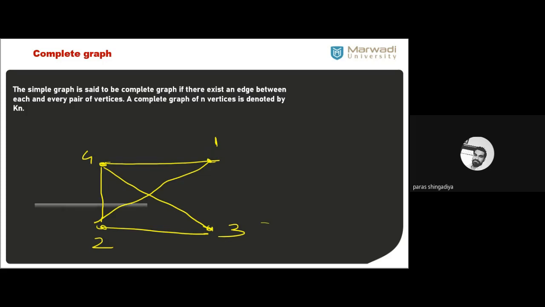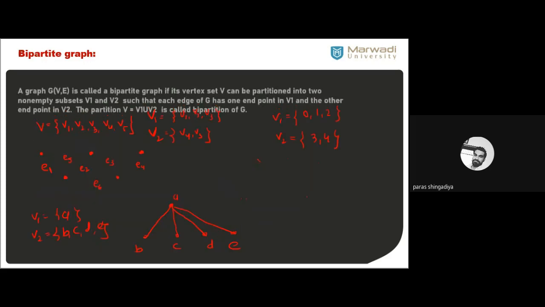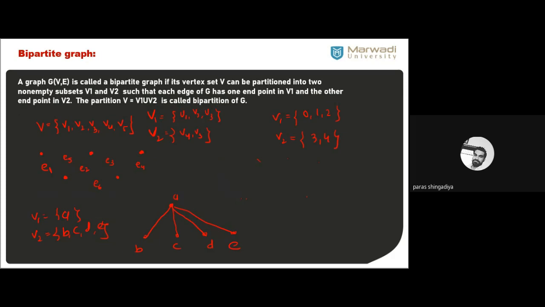Okay, so these definitions we have discussed in the last lecture. Now next is a bipartite graph. Bipartite graph means the vertex set you have, you have to divide it into two parts, V1 and V2. Clear? So the definition is that the graph G(V, E) is said to be a bipartite graph if its vertex set